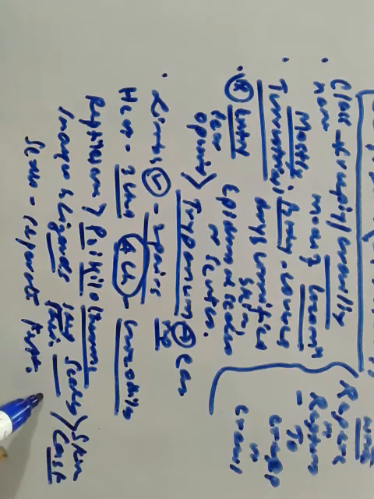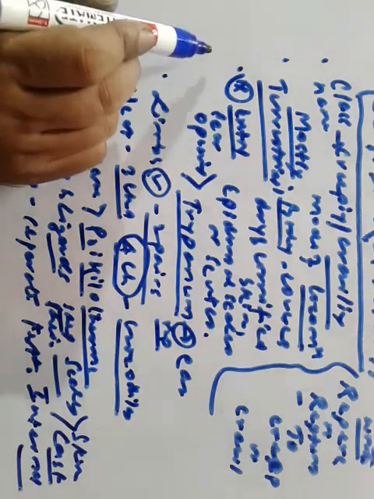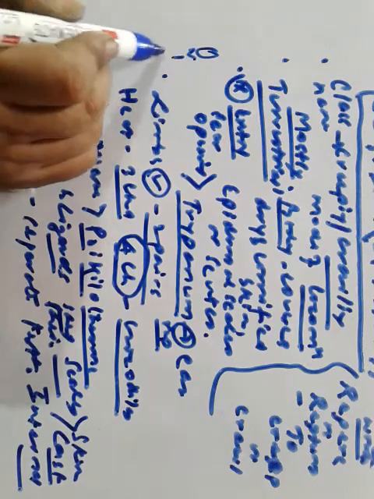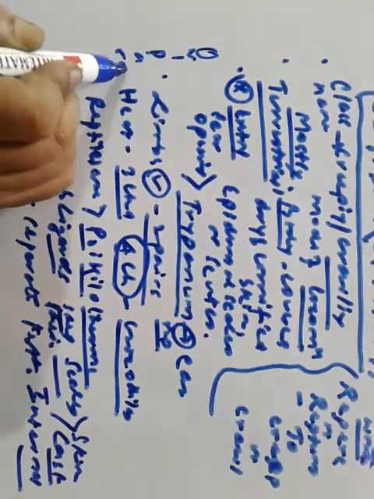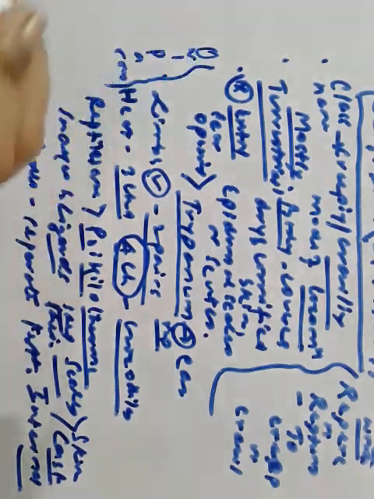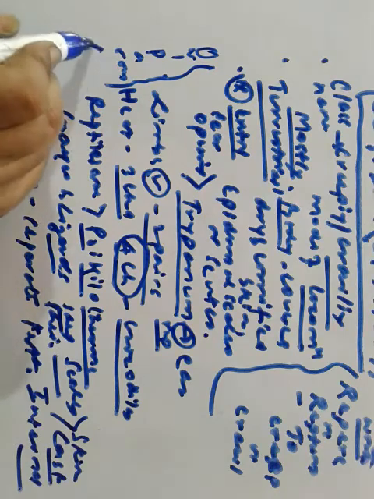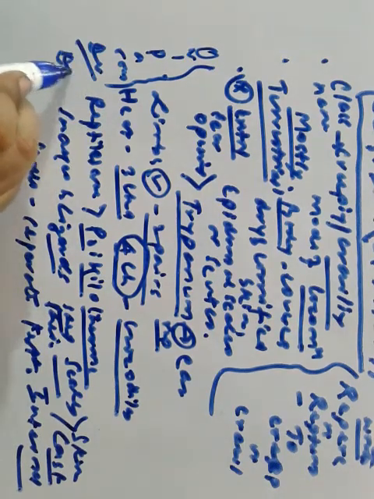Fertilization is internal. In Reptilia, fertilization is internal, and these are oviparous, that means they lay eggs, and development is direct.